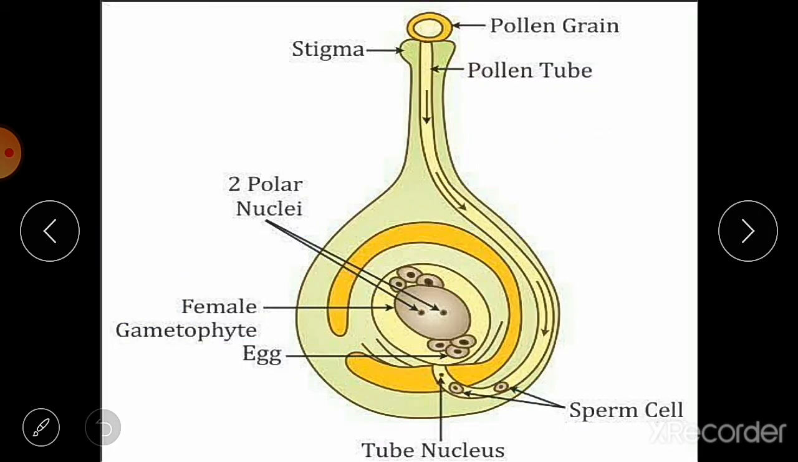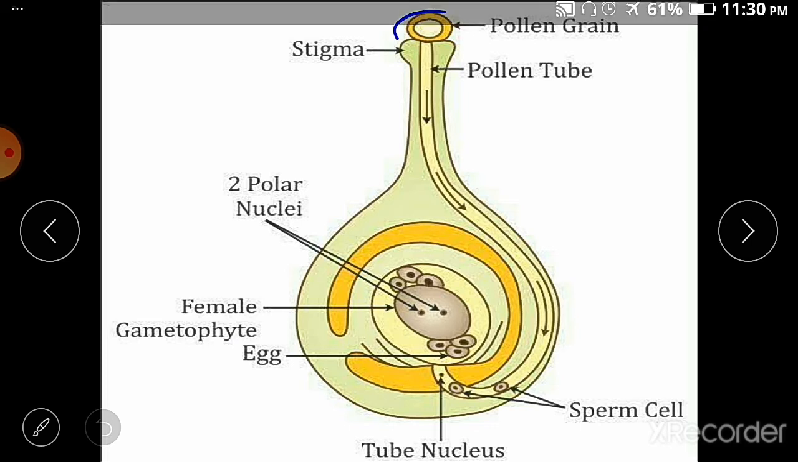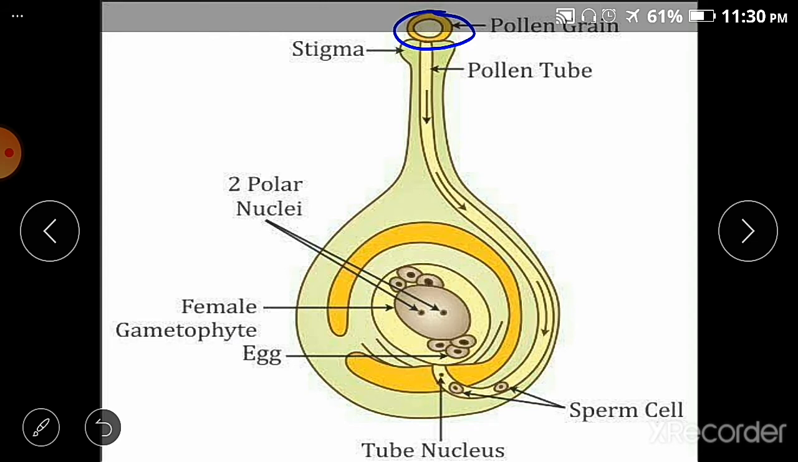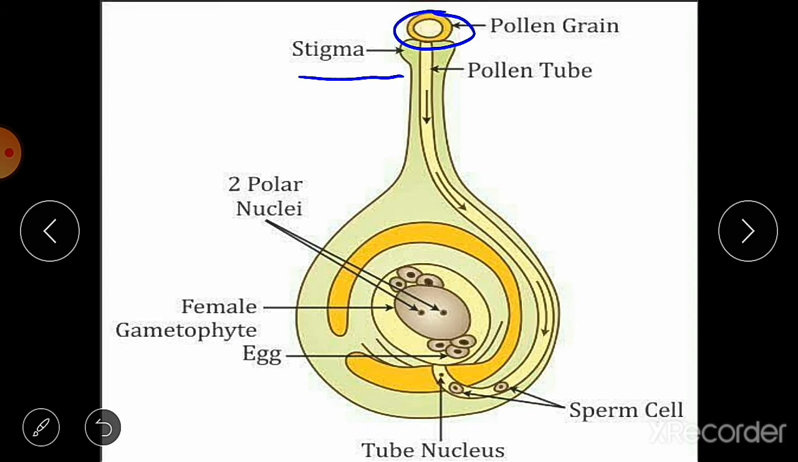See, when the pollen grain reaches the stigma, here this yellow colored part is the pollen grain. When it reaches the stigma of this flower, what happens? This pollen grain develops a pollen tube. You can see this pollen tube here, and it grows down through the style and reaches the ovary.